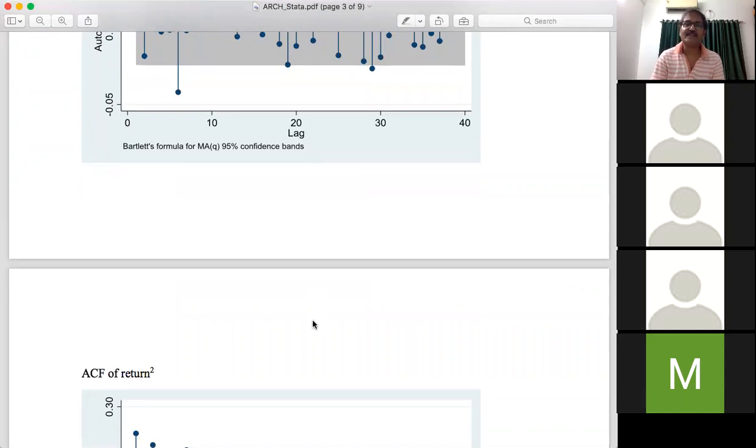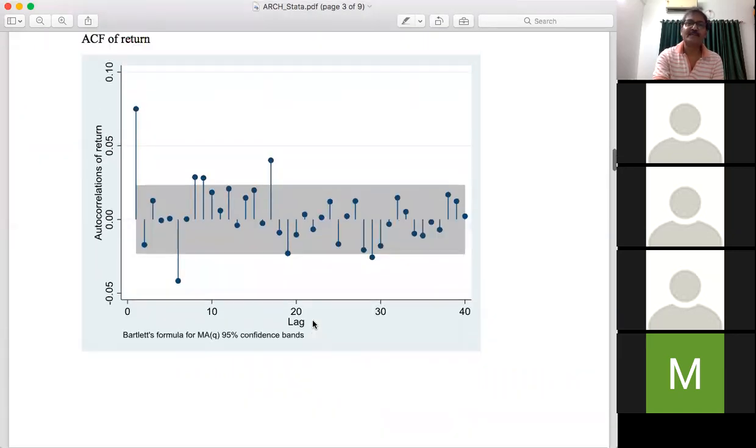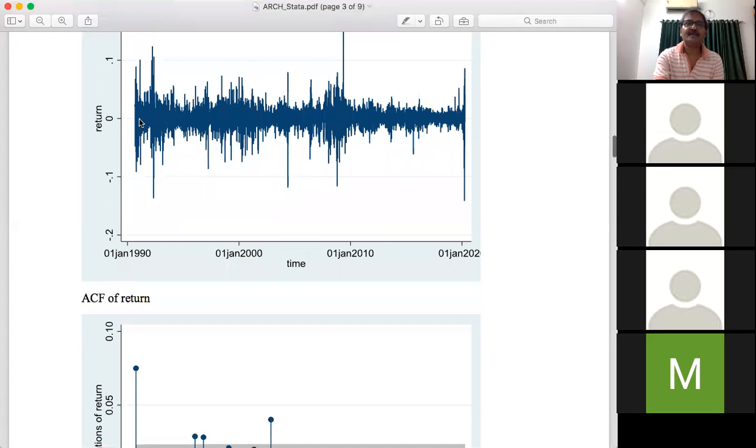So what is your series? Your series is return. And you have looked at the behavior of the return. So you can specify the return series in this way. Return is a constant, that is the mean value. If you calculate the mean value, as there is no trend here, the mean return will be a constant. But the variance of the return is reflected by the fluctuations. Variance of the return is not constant. Variance of the return follows some kind of behavior, and we need to analyze that behavior now.